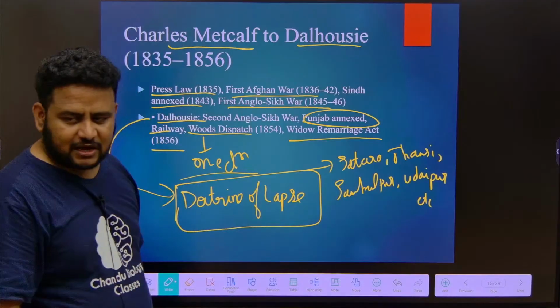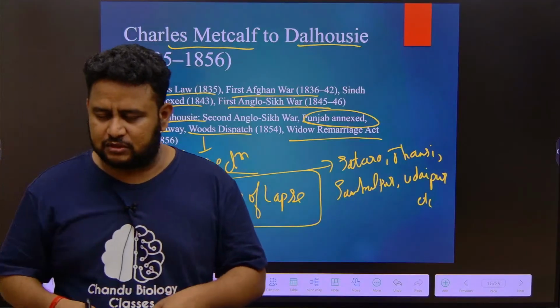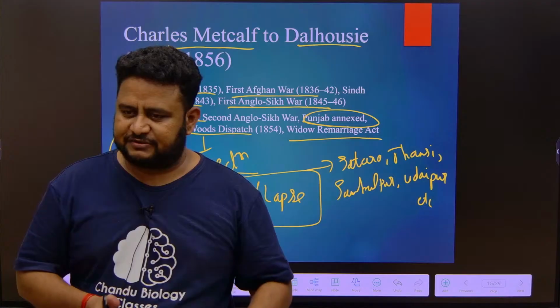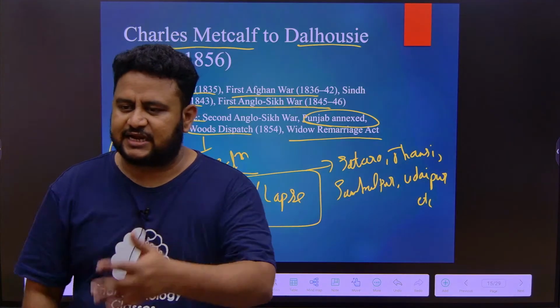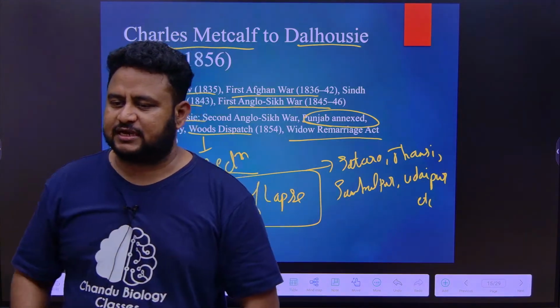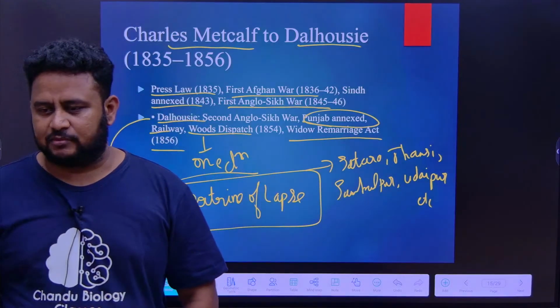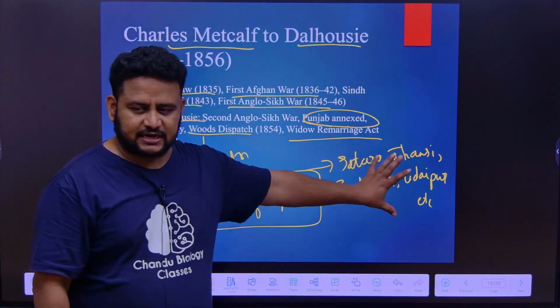So, doctrine of lapse: if the king does not have his own son, and he has an adopted son or daughter or something like that, the entire kingdom will go to the British. He cannot have hold over that kingdom. Okay. So these are the kingdoms that were annexed under this.